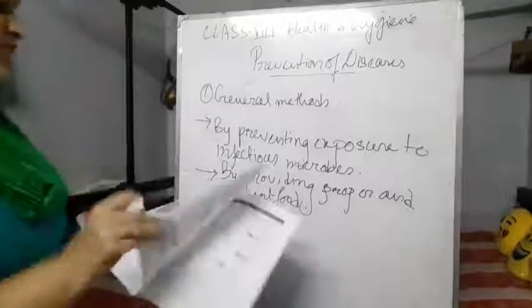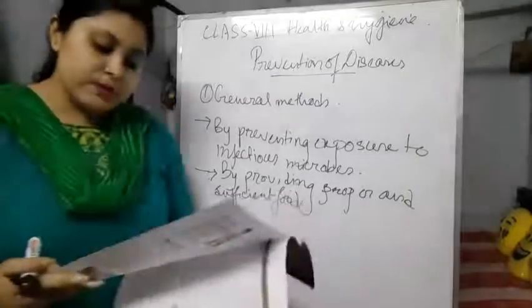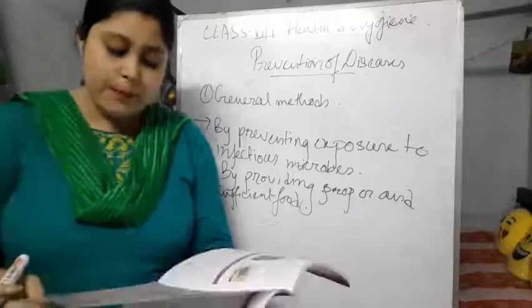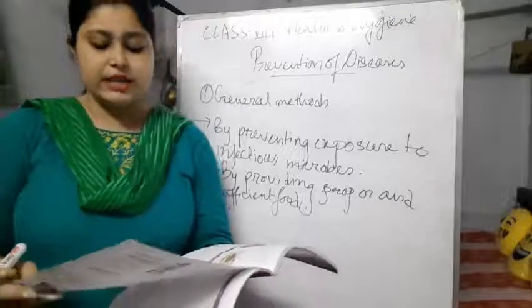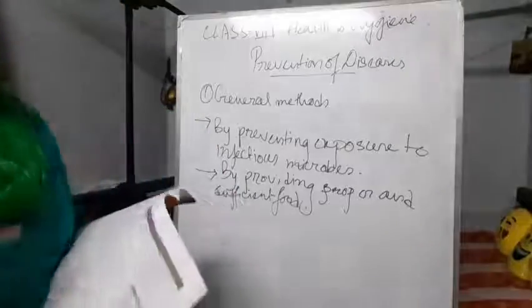Next, the functions of the immune system depend upon the type of nutrients in the body. Thus eating proper, sufficient food is very necessary for preventing disease. Okay, so these are the parts.